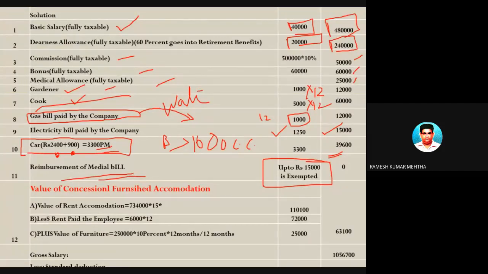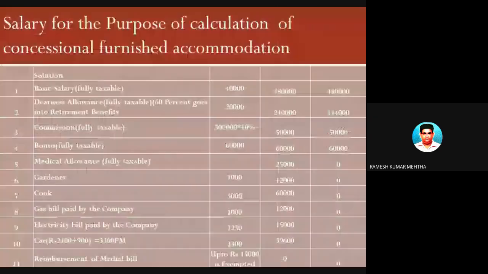So for this, we have to find out the rent-free accommodation. First, we have to find out the rent-free accommodation. For finding out the value of the accommodation, the calculations are there in front of you. Please remember, there are rules, and in this case, the population is more than 35 lakhs, and it is 15% of salary.